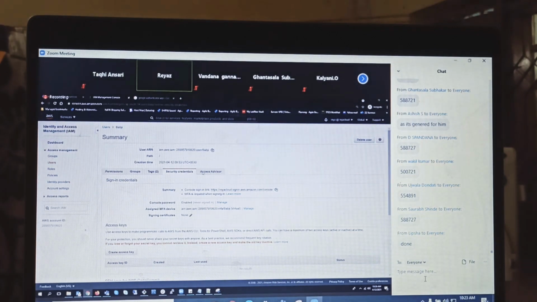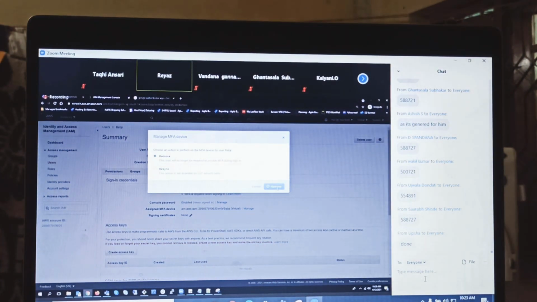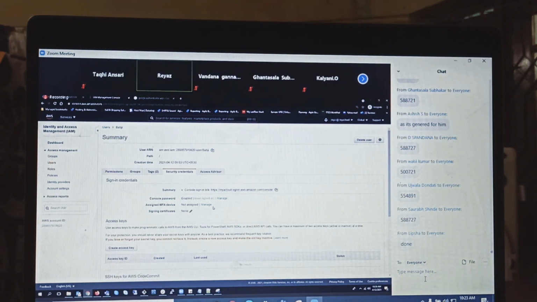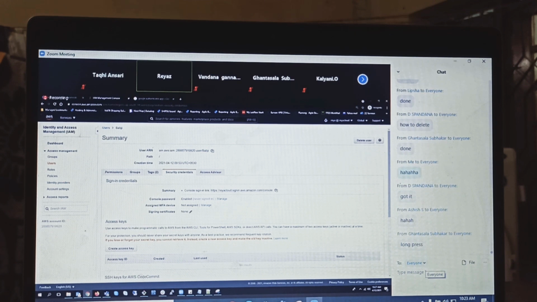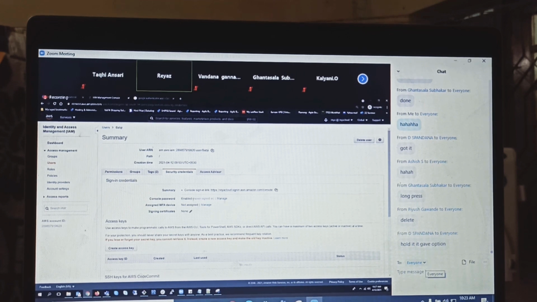And how to remove it? Simply go to manage and then remove it. Simple. As I have removed, and there is no use, guys. Those who have scanned my scanner, please delete it. It is of no use. Unnecessarily you will get confused. Just go and delete it, everyone. Those who have scanned, you have the option. Check it, Spandana. Somewhere you will have a plus button, or hold that, and then you delete it. Got it, right? Hold it, long press, and then you get the option. You understood, guys?